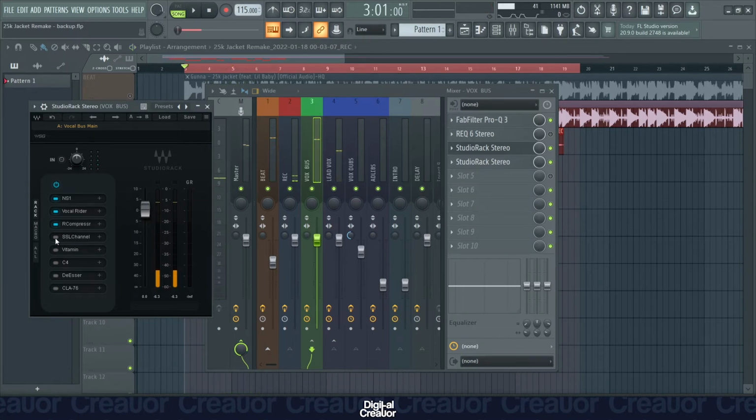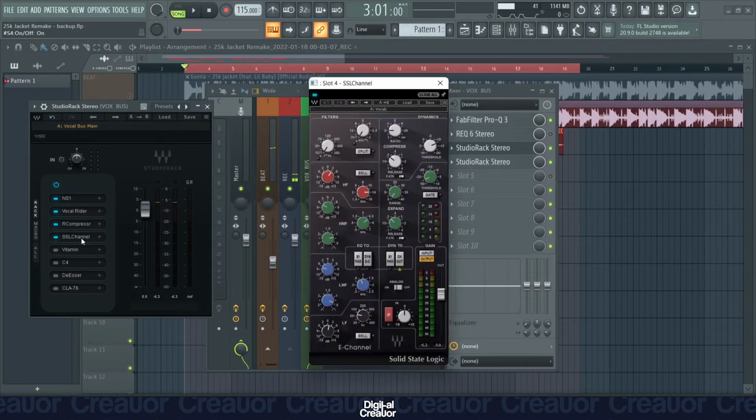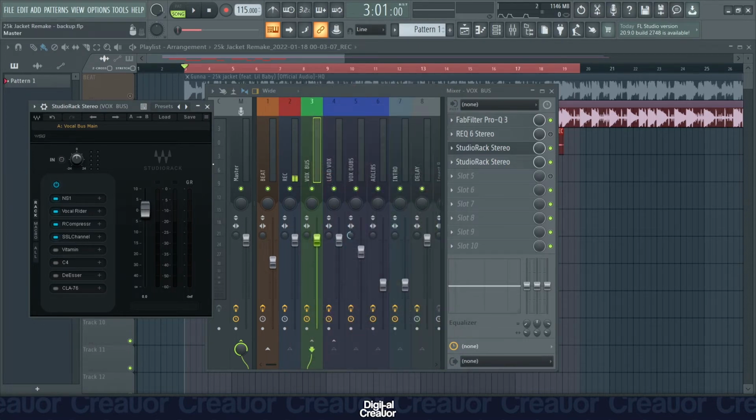Next up is the SSL E-channel plugin. This plugin is an EQ and it's a compressor in one. So what you want to look at is this button here. If it's selected, that means it's gonna EQ first, then compress. If it's not selected, then it's gonna compress, then EQ. I prefer it to EQ, then compress. So I select that here, and then these are my settings for this plugin here. And what this plugin does, it brightens the vocals a little bit. So you can hear what that sounds like now.